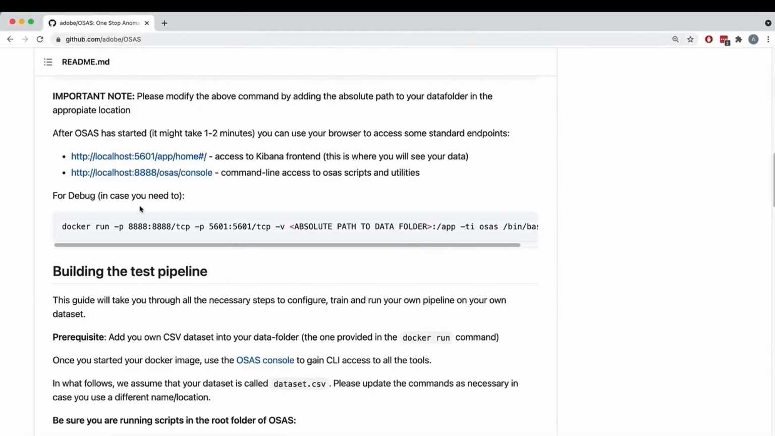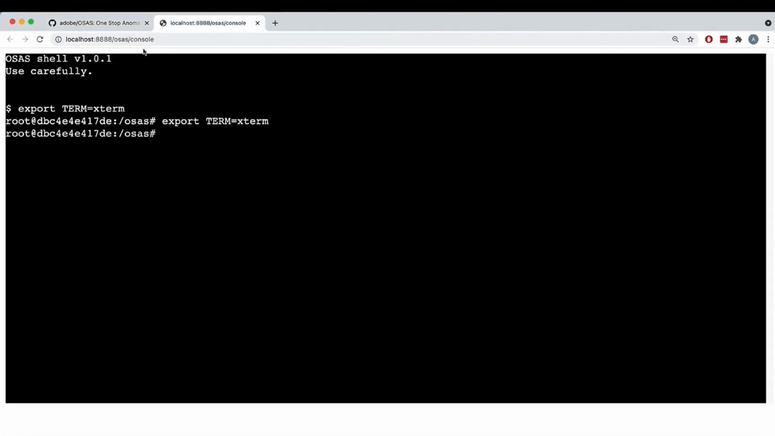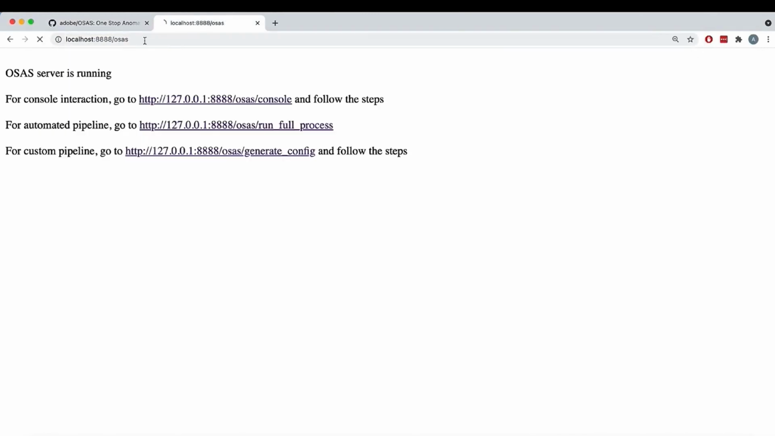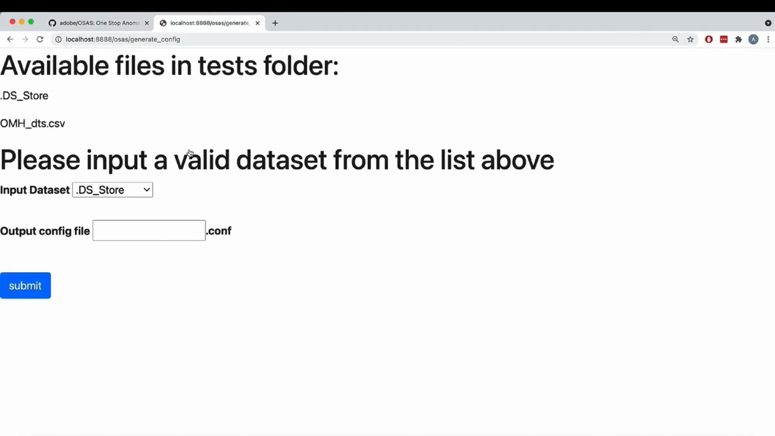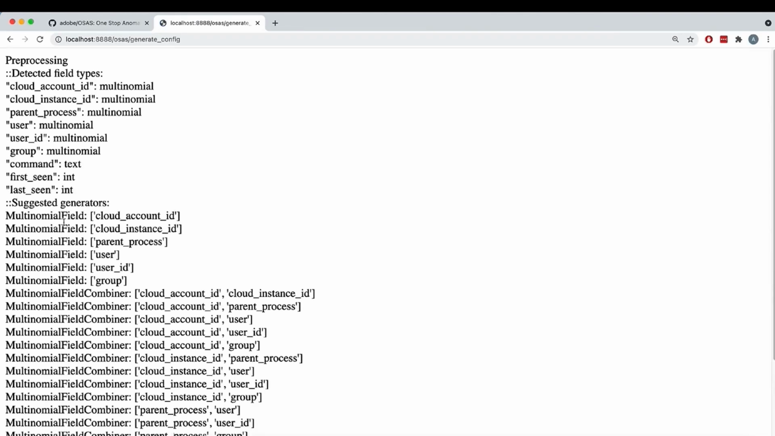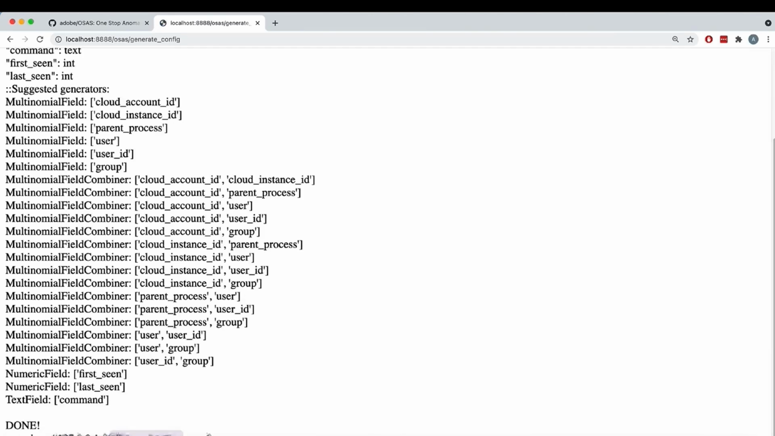Starting from the Git page again, I'm going to go to a brand new Docker instance, and I'm not going to use the console this time. I'm going to use the custom pipeline from the web interface, which basically is going to run first the autoconfig. I'm going to select the dataset, give a name for the output file and the config file, and I'm going to hit submit. And it's going to go really fast because, again, it's a small dataset. So exactly the same output as the autoconfig.